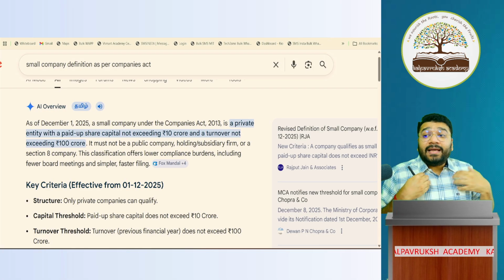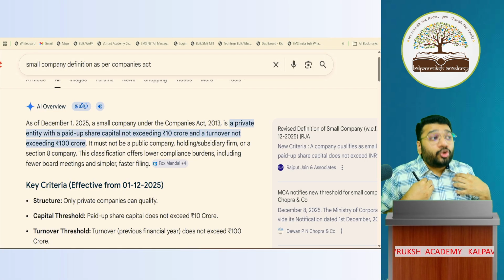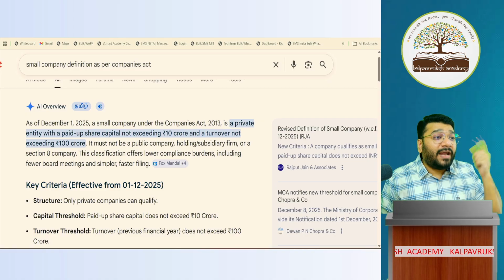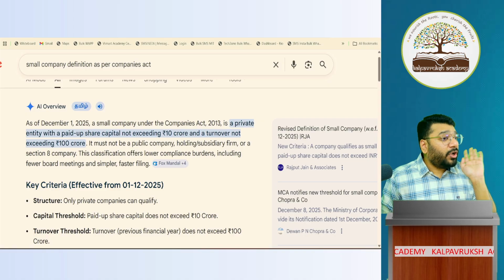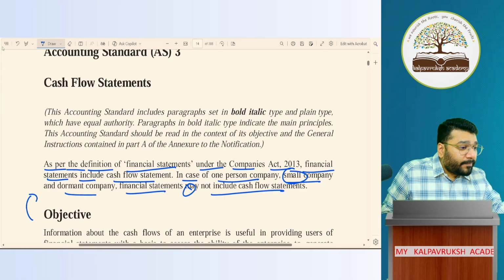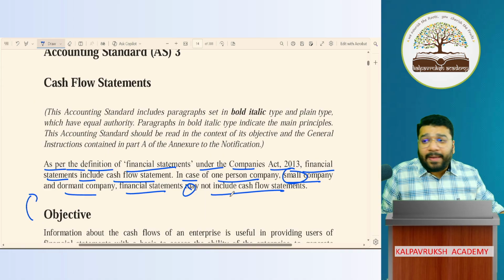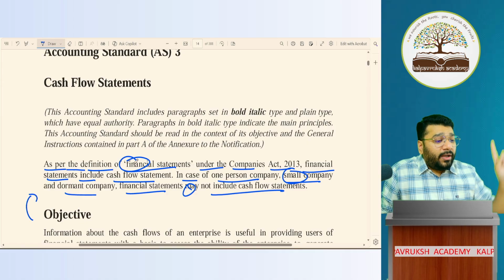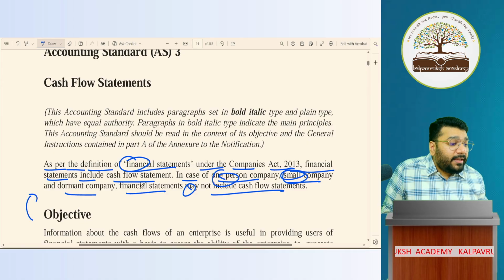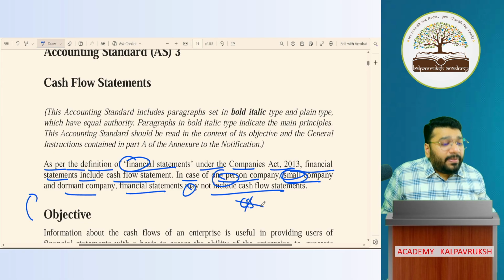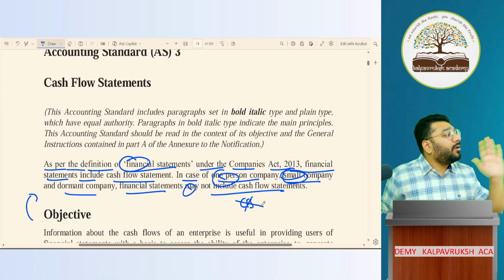Correct? Being a small company, should I prepare a cash flow statement in the financial statement? Not required, because AS3 says that generally a cash flow statement has to be prepared as a part of financial statement. However, if you're a one-person company or a small company, a cash flow statement need not be prepared. Got it? Not got it?